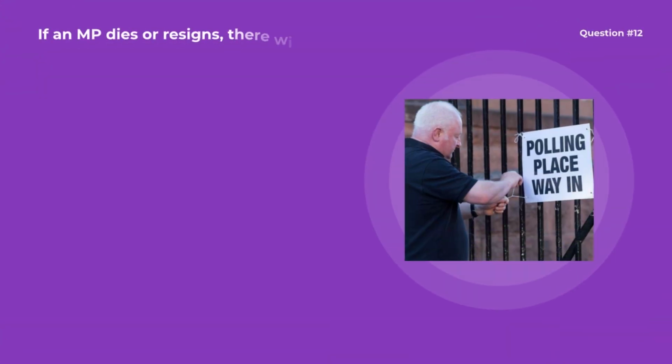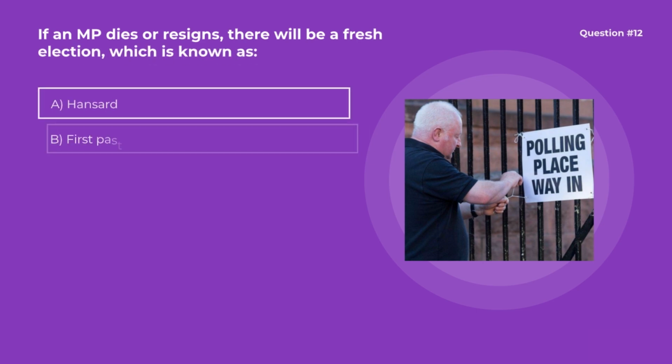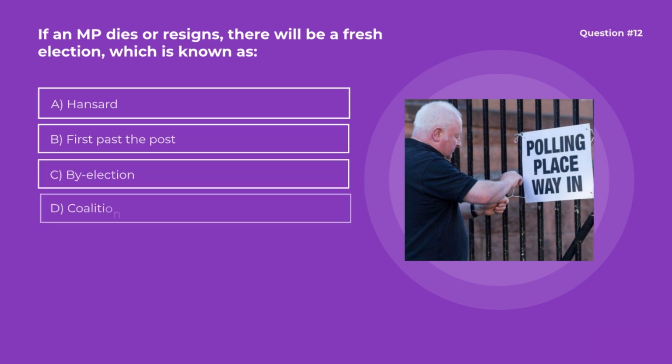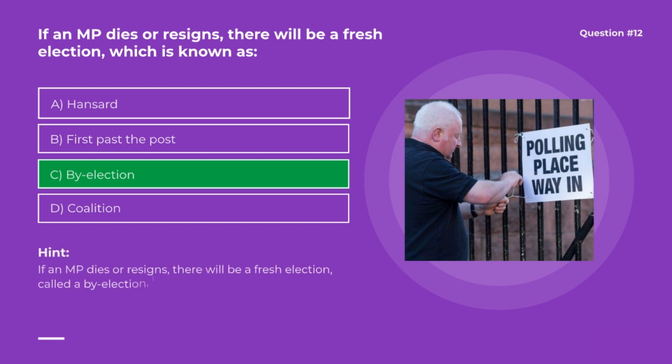Question number 12. If an MP dies or resigns, there will be a fresh election, which is known as? Options are A. Hansard, B. First past the post, C. By-election, D. Coalition. Correct option is C. By-election. If an MP dies or resigns, there will be a fresh election called a by-election in his or her constituency.